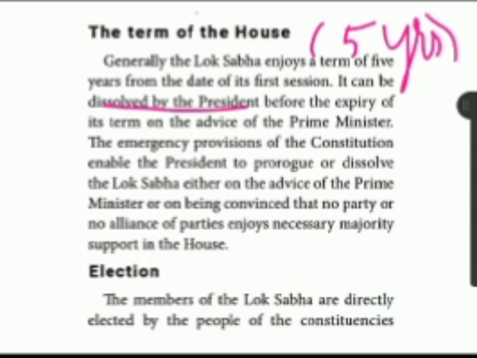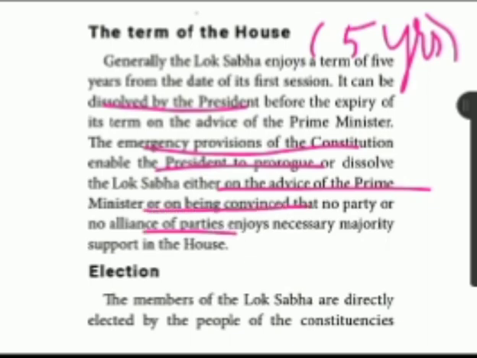The next one, the emergency provisions of the constitution enable the president to prorogue or dissolve the Lok Sabha, either on the advice of the Prime Minister or being convinced that no party has a majority. So he need not consult with anyone; otherwise sometimes he can ask the advice of the Prime Minister. In such a way the President has the power to dissolve the Lok Sabha, like that it is given. Okay, 5 years term, children.